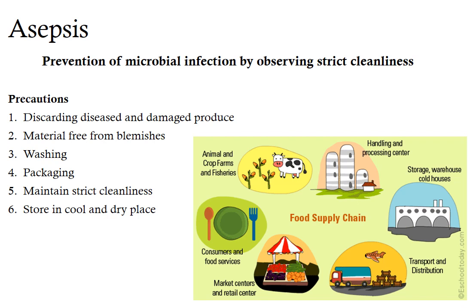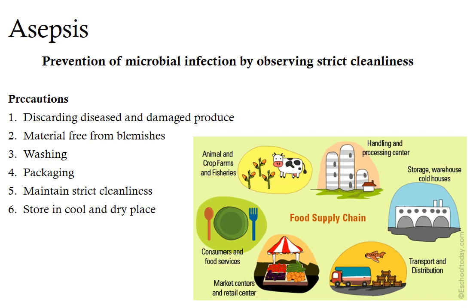Second, material should be free from any blemishes or mechanical injury so that the food doesn't spoil during processing. Third, once the fruits or vegetables are received at the processing center, they should be washed thoroughly to remove any microorganisms present on their surface.